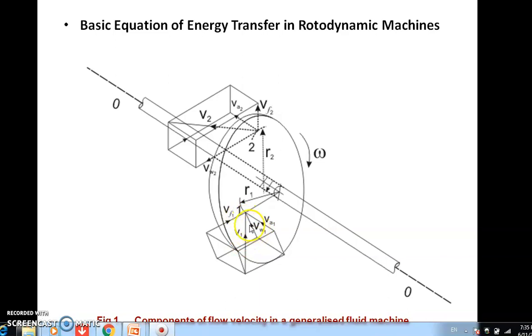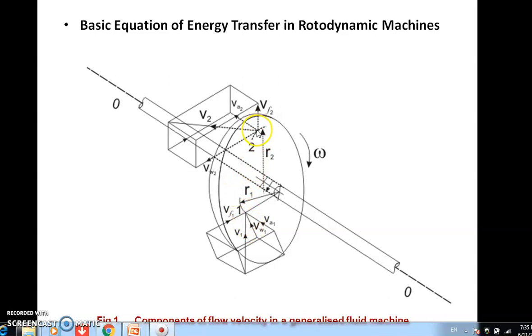One component of velocity along the axial direction is called VA1. One component along the radial direction to the shaft is VF1, and one component along the tangential direction to the shaft is VW1. Okay, so it is the tangent to the shaft.